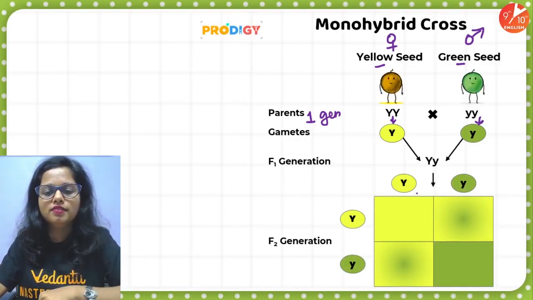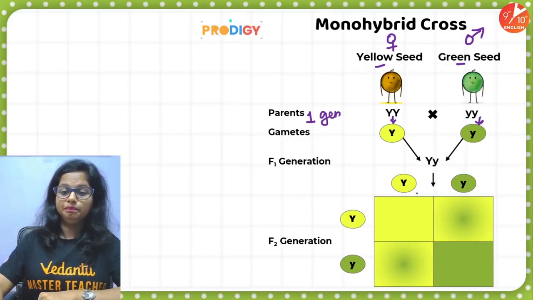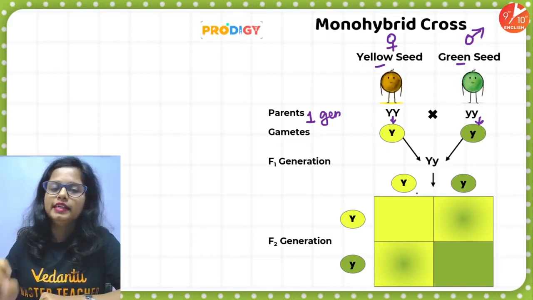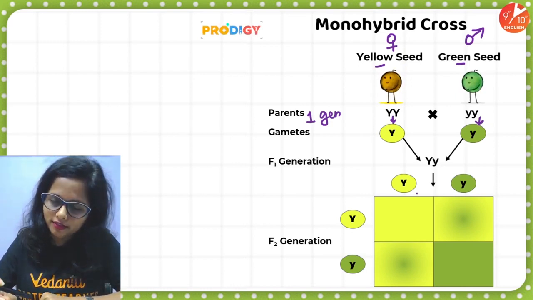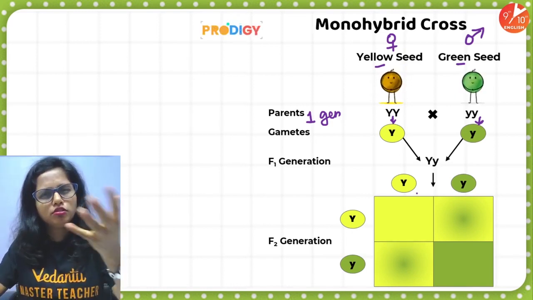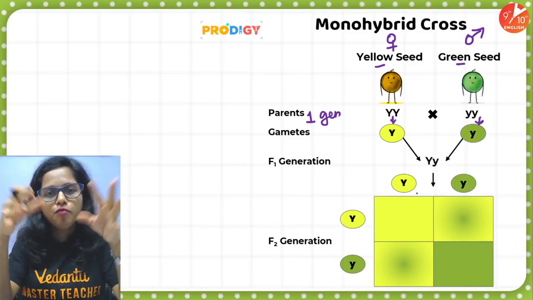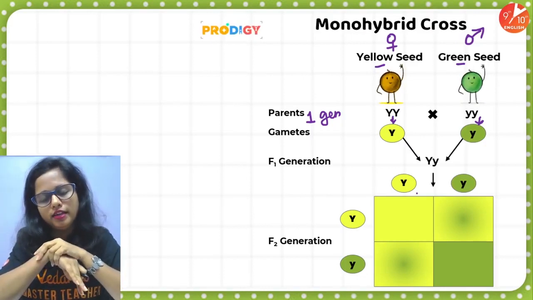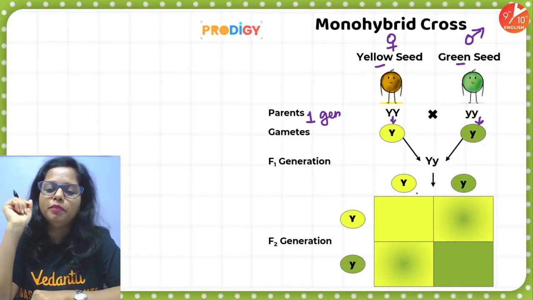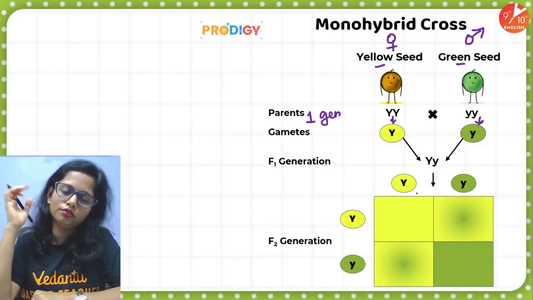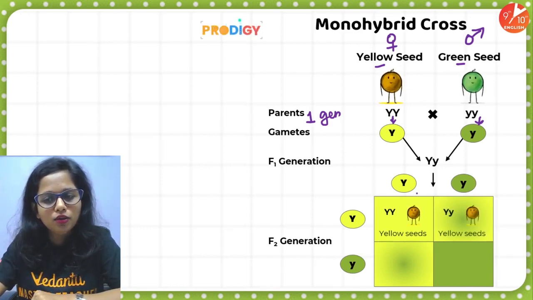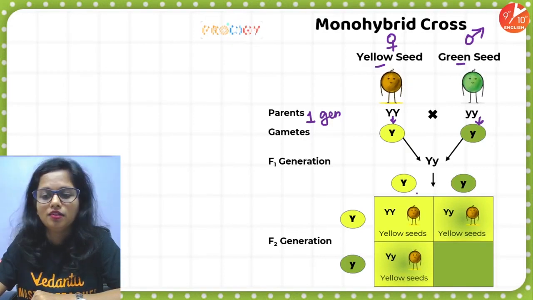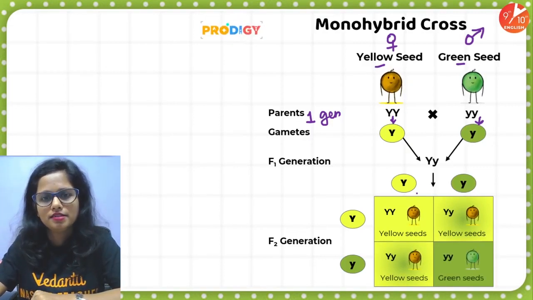So Mendel extended his experiment further, and he crossed the individuals of F1 generation. He did self-pollination in the F1 generation individuals, not crossed. That is the wrong word. He self-pollinated the individuals in F1 generation, and he obtained this data for the F2 generation. So first, pure yellow seeds, hybrid yellow seeds, and finally the green seeds.